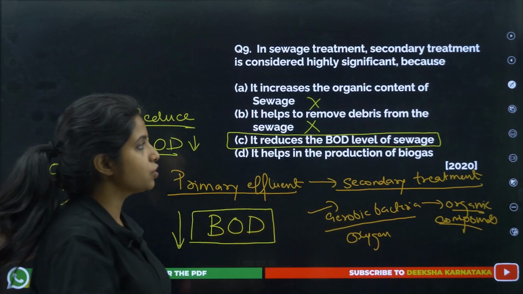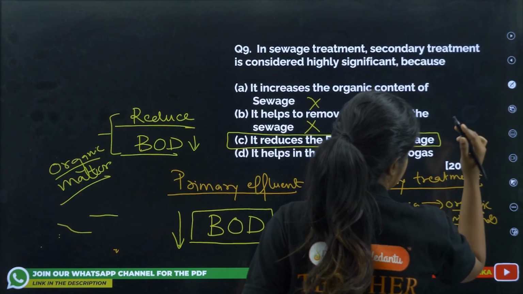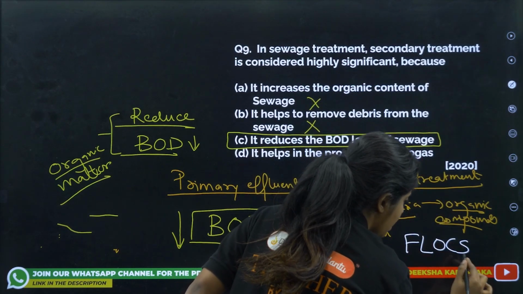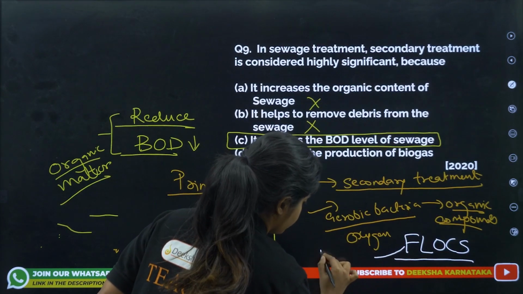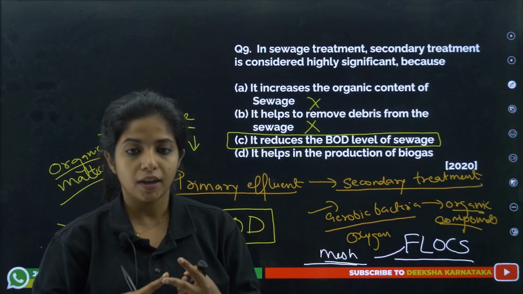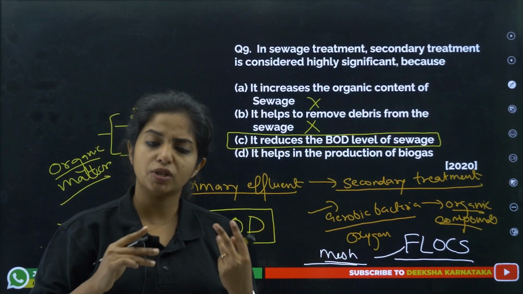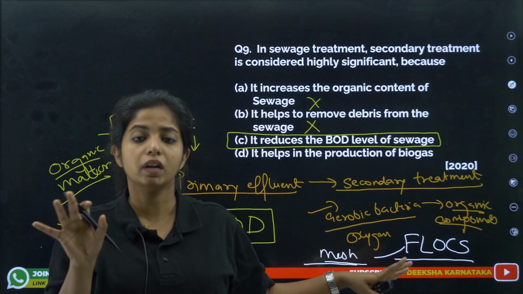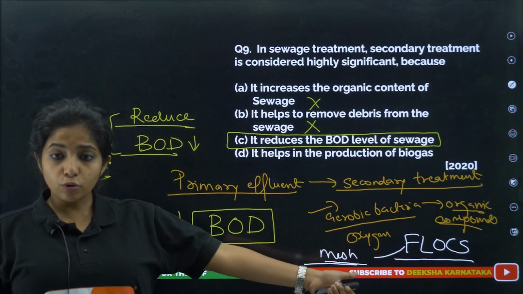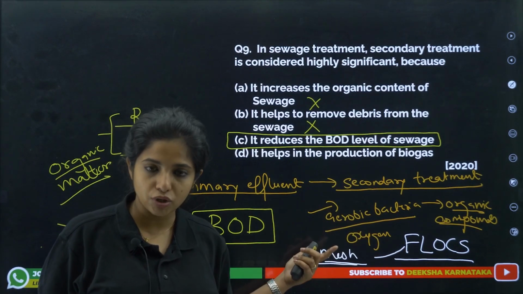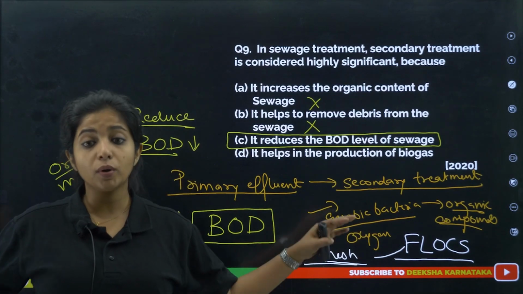When this process happens, I am telling you one extra thing: you get to see some flocks. Flocks is a mesh-like thing formed of bacteria as well as fungi as well as little proteins and things like that. It's very, very important for the sewage treatment. Those bacteria, those fungi are the ones that are going to treat this particular sewage.